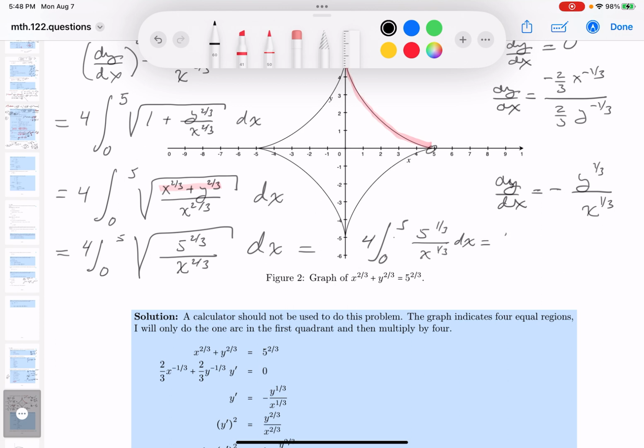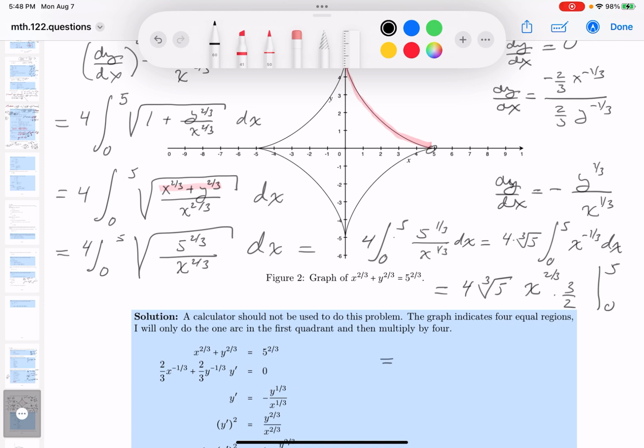You're going to get 4 times the cube root of 5, 0 to 5, x to the minus 1/3 dx. Well, I got to integrate. It doesn't look that bad. I'm going to increase the exponent by 1. That's 2/3. I'm going to divide by 2/3 and multiply by 3/2. I'm going to evaluate this from 0 to 5.